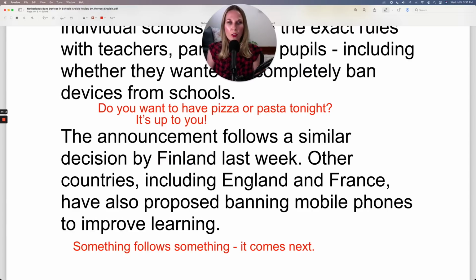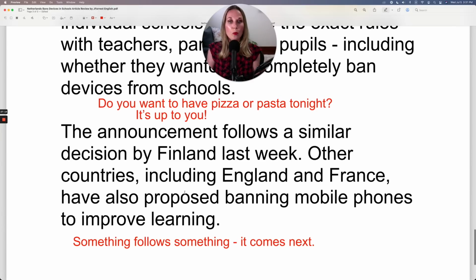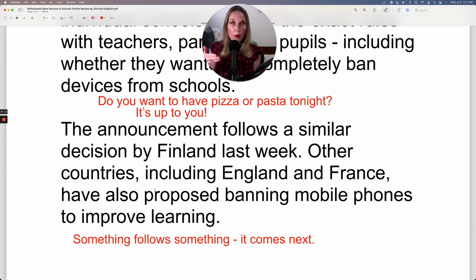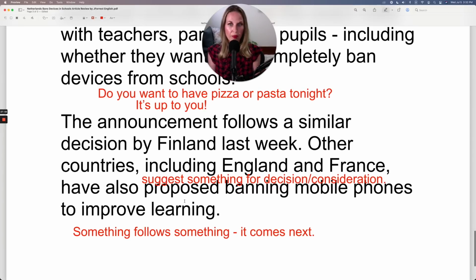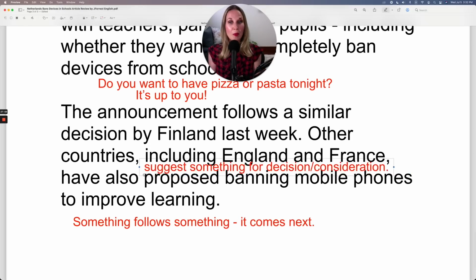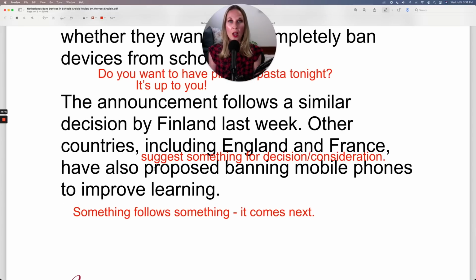Other countries, including England and France, have also proposed banning. When you propose something, it means you suggest it. So they haven't decided, they're considering it. So when you propose something, you suggest it for consideration, to suggest something for decision or consideration. They have also proposed banning mobile phones to improve learning. So propose, you may be more familiar with this word from a proposal.